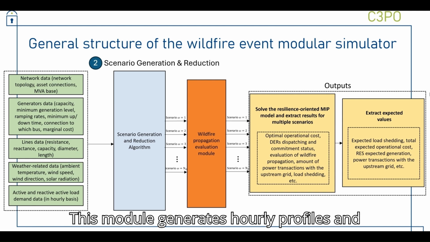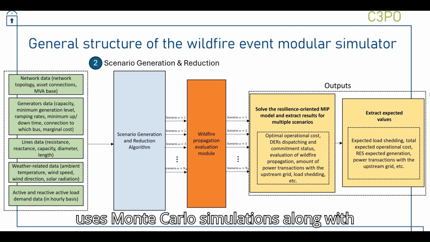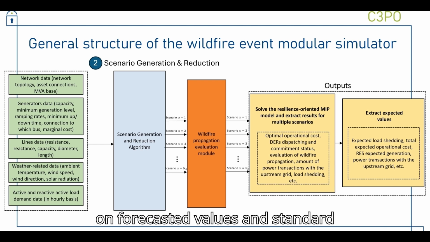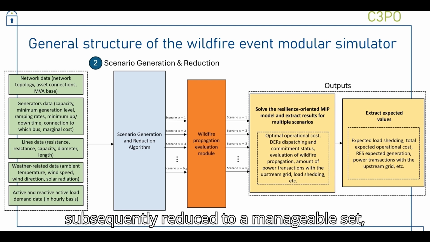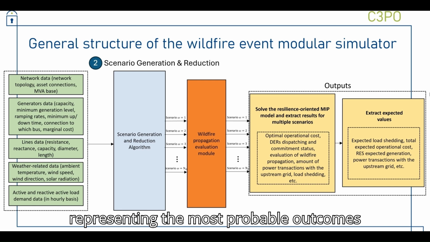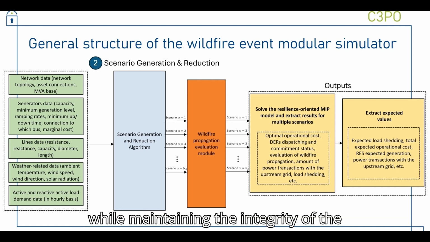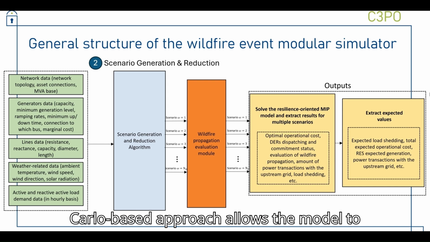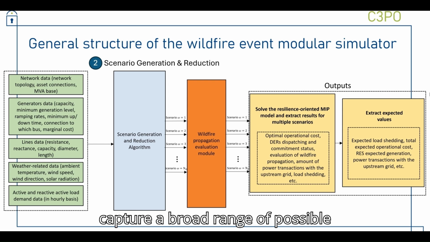This module generates hourly profiles and uses Monte Carlo simulations along with probability distribution functions based on forecasted values and standard deviations. These scenarios are subsequently reduced to a manageable set, representing the most probable outcomes while maintaining the integrity of the stochastic information. This Monte Carlo-based approach allows the model to capture a broad range of possible scenarios, including worst-case conditions.